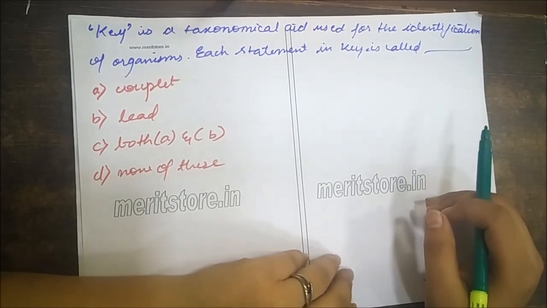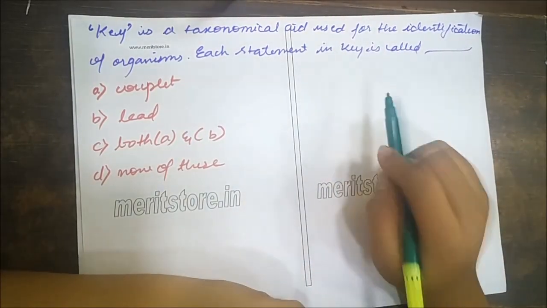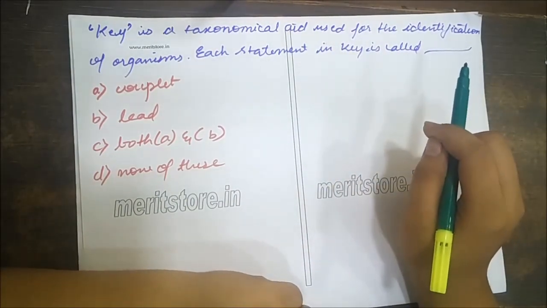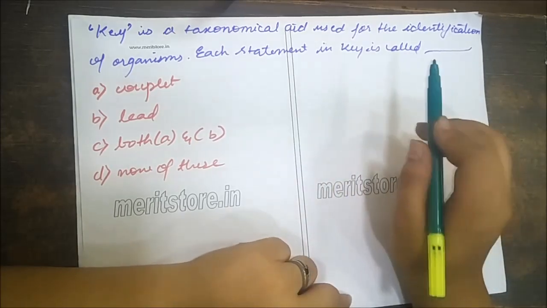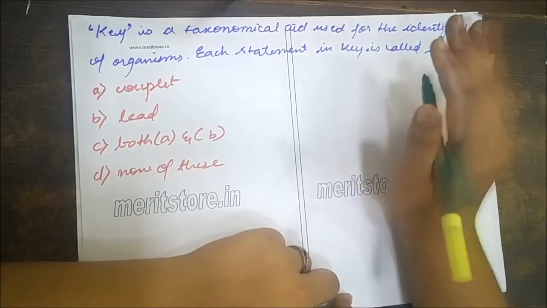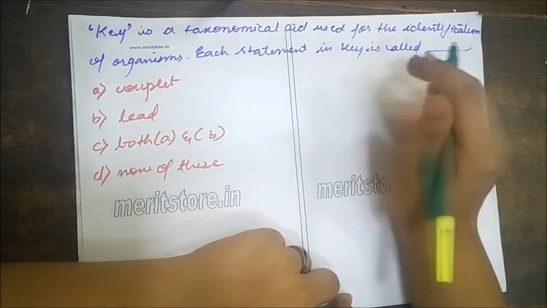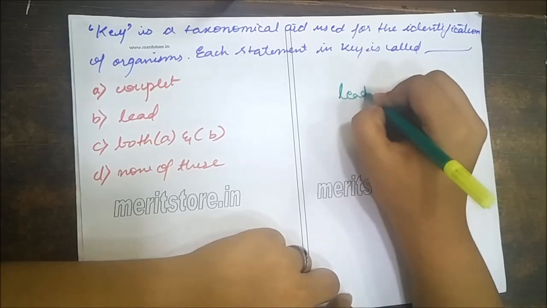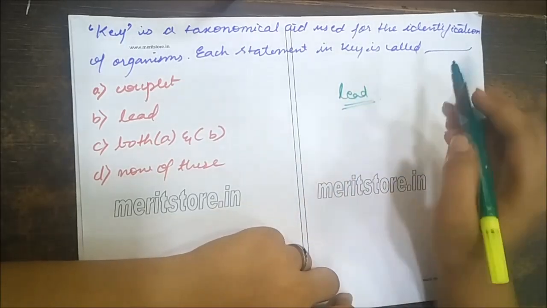And the question is, key is a taxonomical aid used for the identification of organisms. Each statement in key is called couplet, lead, both couplet and lead, or none of these. And the answer for this is lead. Let's know how.